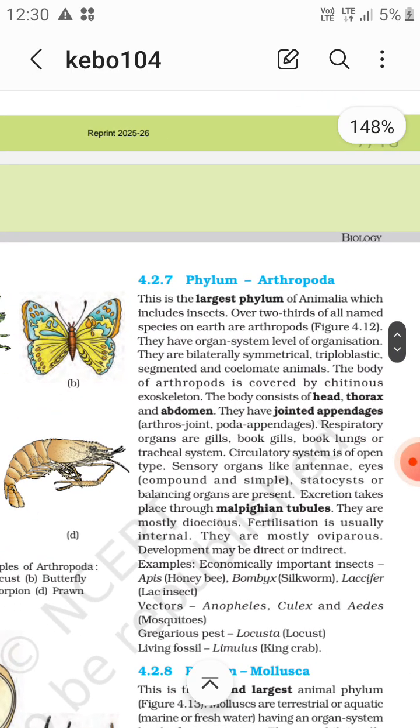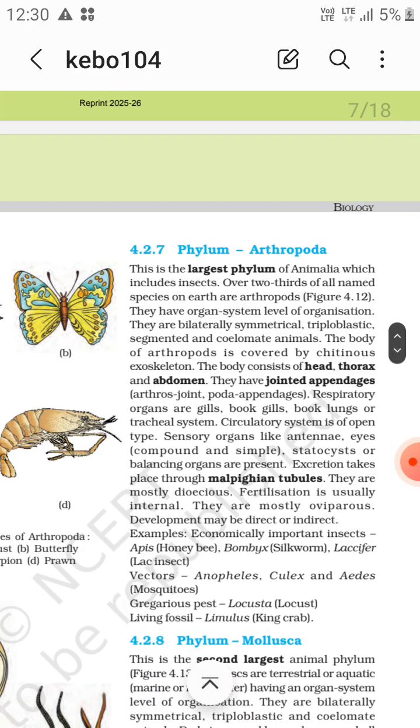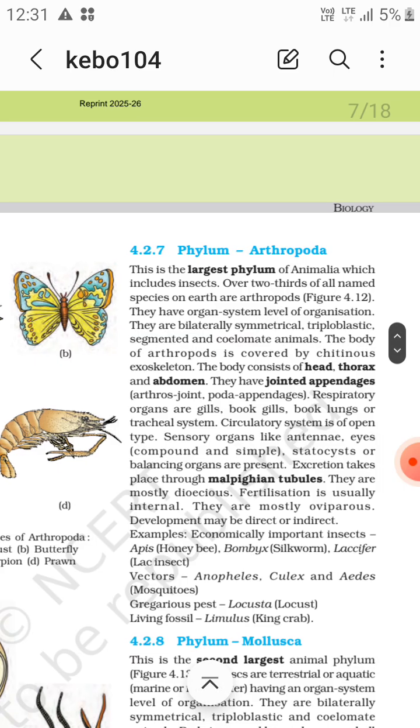Okay, the phylum Arthropoda. This is the largest phylum of Animalia, which includes insects. Over two-thirds of all named species on Earth are arthropods. They have organ system level of organization, bilaterally symmetrical, triploblastic, segmented, coelomate animals. The body of arthropods is covered by a chitinous exoskeleton, right? They consist of head, thorax, and abdomen, right?